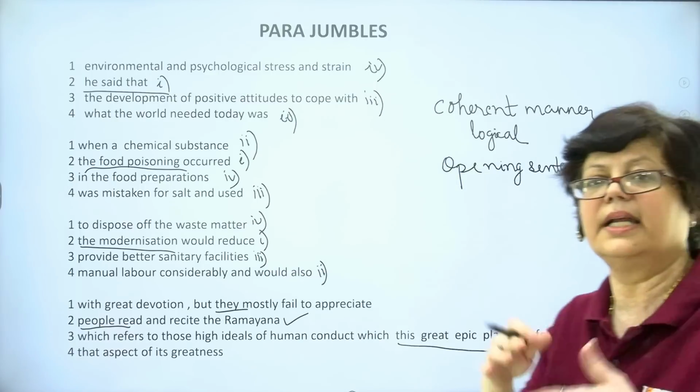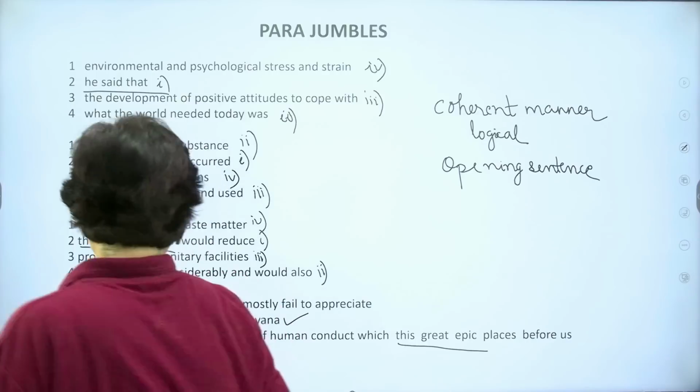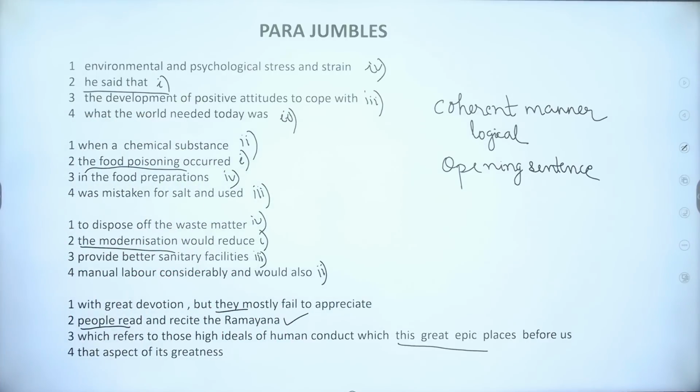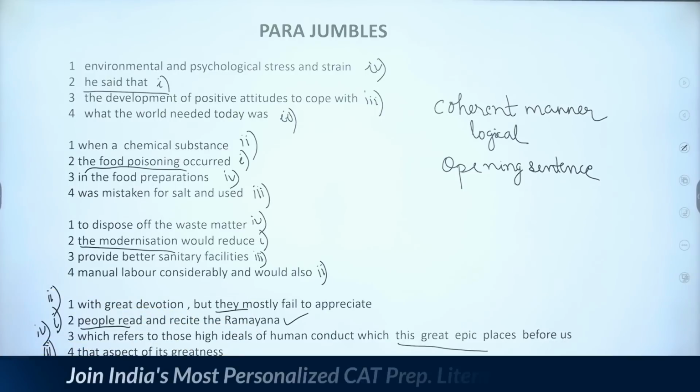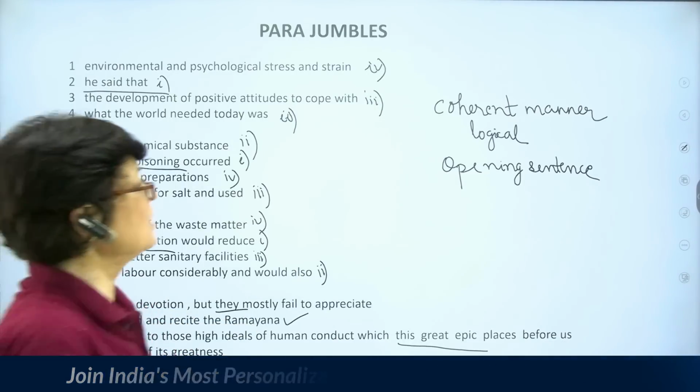See how the connection has been made. So I will give you the pointers and you join and check for yourself. People read and recite the Ramayana with great devotion, but they mostly fail to appreciate that aspect of its greatness which refers to those high ideals of human conduct which this great epic places before us.